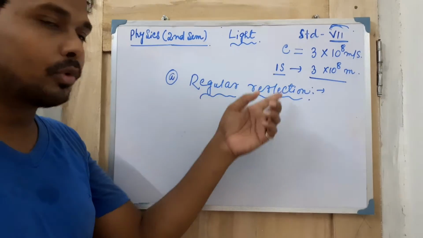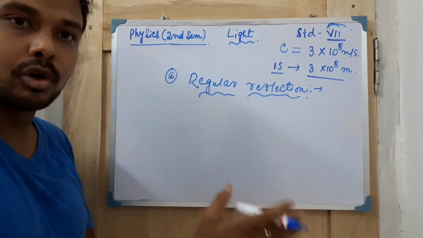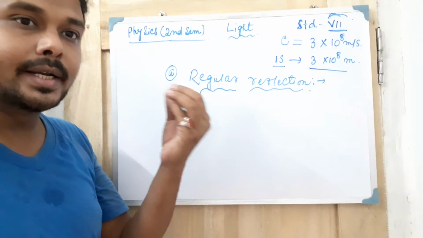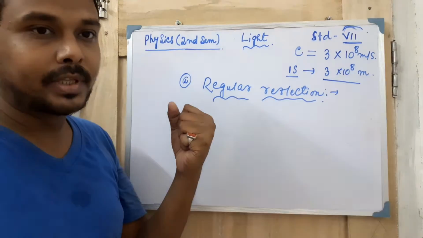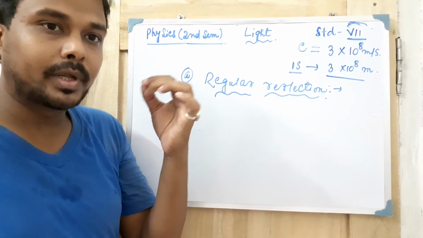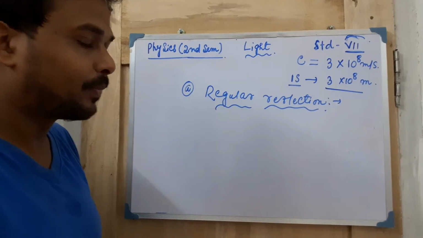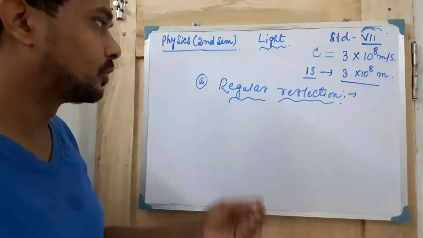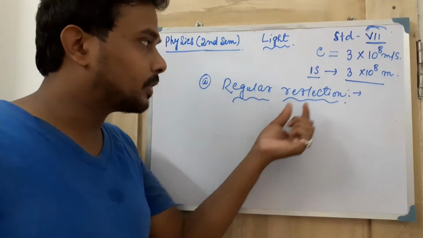How can you see the board? How can you see all the things? Because light falls on that object, and from there light energy comes to our eyes, and the image of that particular object is formed in our retina. In this way the process continues and we can see the proper image of it. So we can see the object because of reflection.